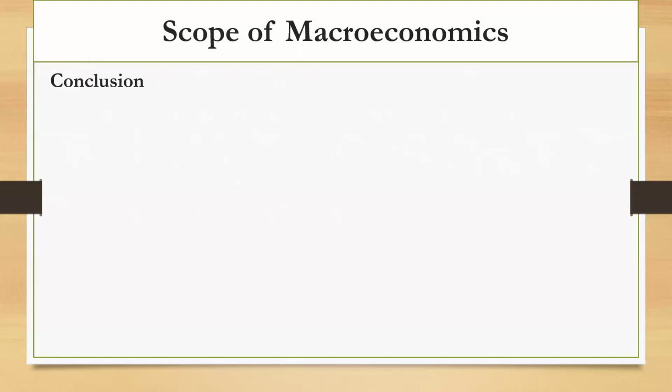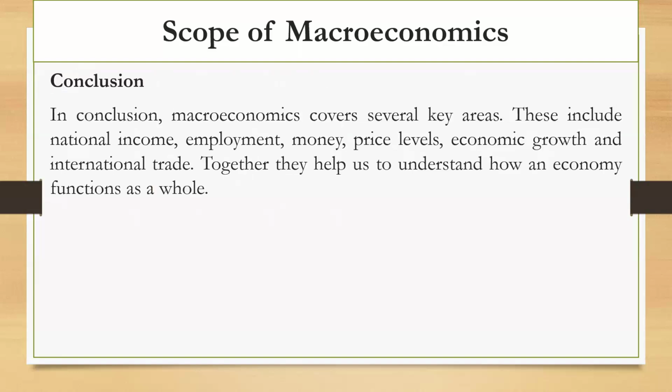The next point here is the conclusion. In conclusion, we can say that macroeconomics covers several key areas. Here we have discussed only 5 different points, but these are not the only points that macroeconomics covers. Some of the areas that we have discussed here are national income, employment, theory of money and price level, economic growth, and international trade.